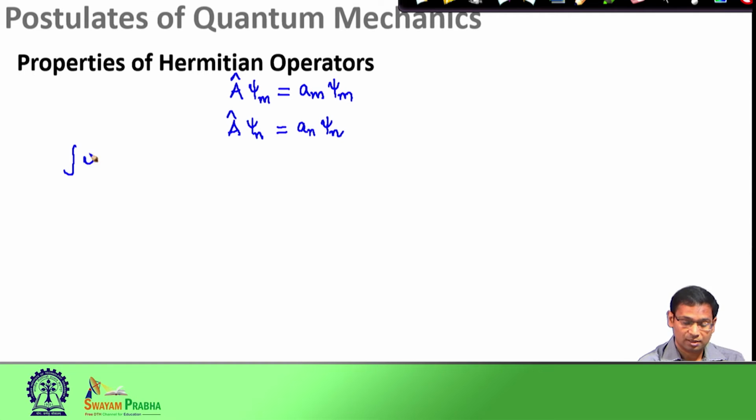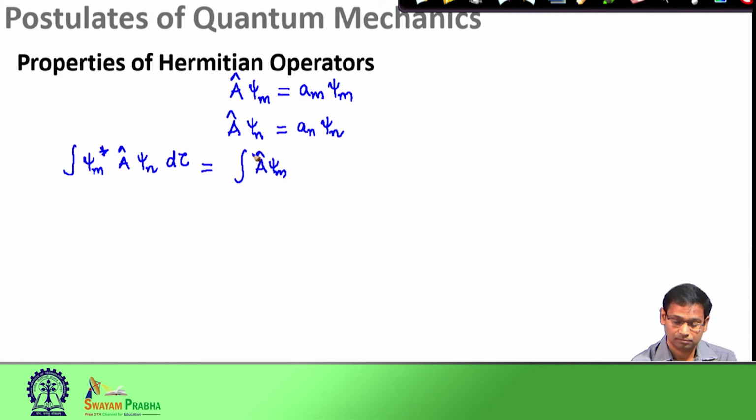I want to write the integral of psi m star A psi n d tau. Since operator A is Hermitian, this is over all space, going from minus infinity to plus infinity. I would leave this limit. So, since A is a Hermitian operator, I can write this down. I know this because this is the definition of any linear operator to be called a Hermitian operator.